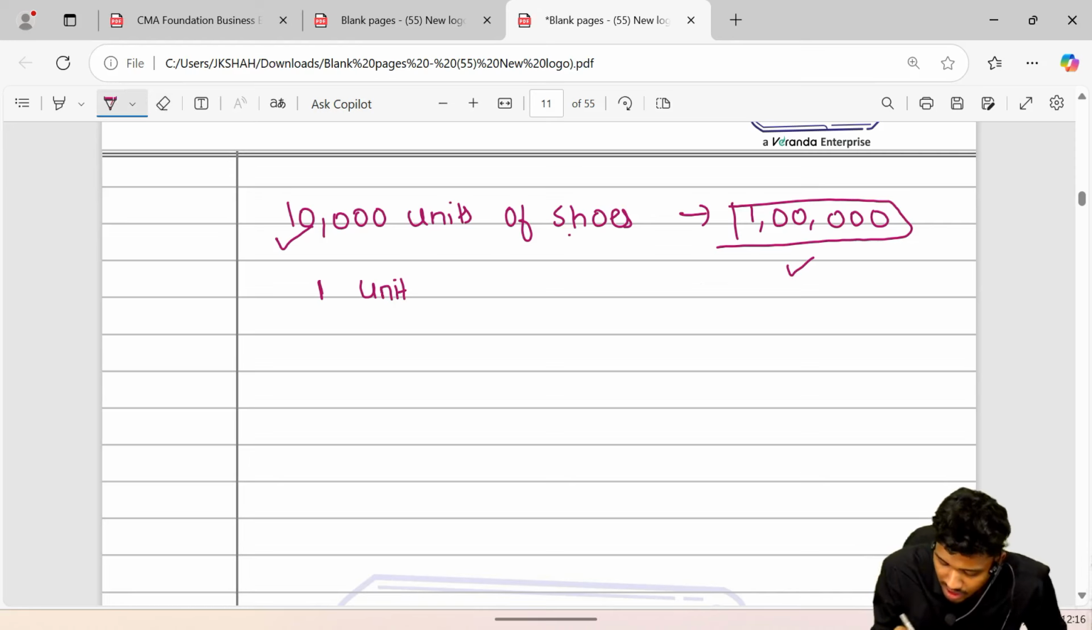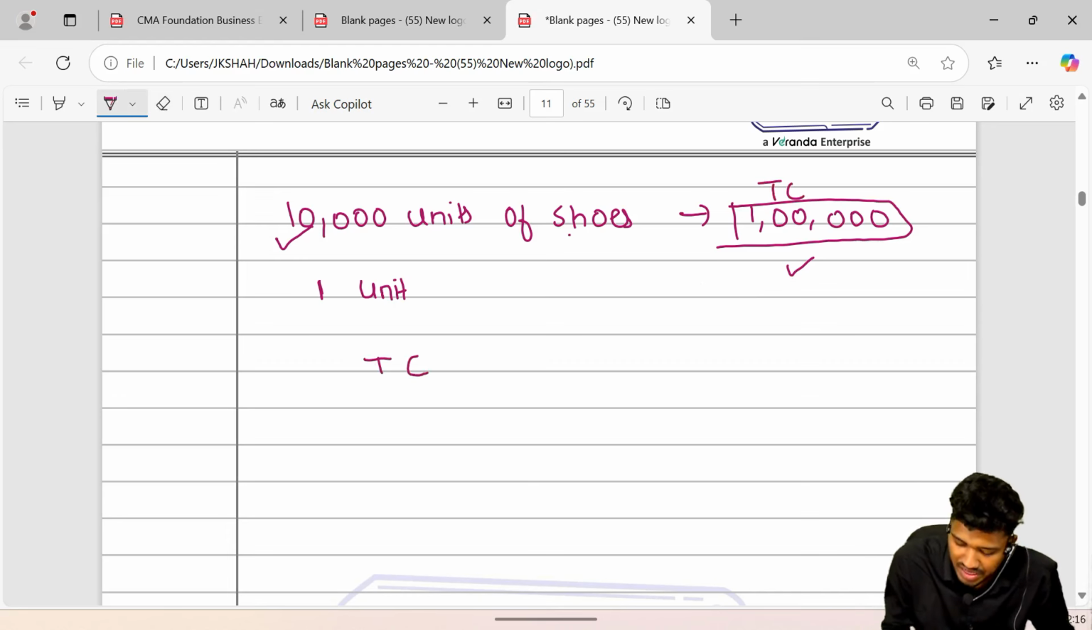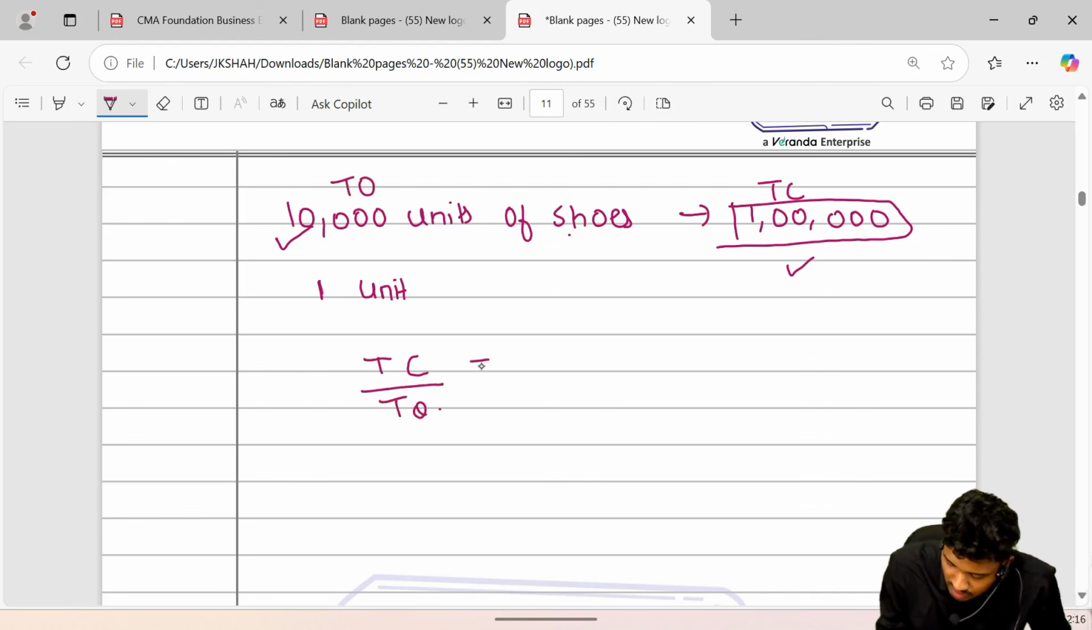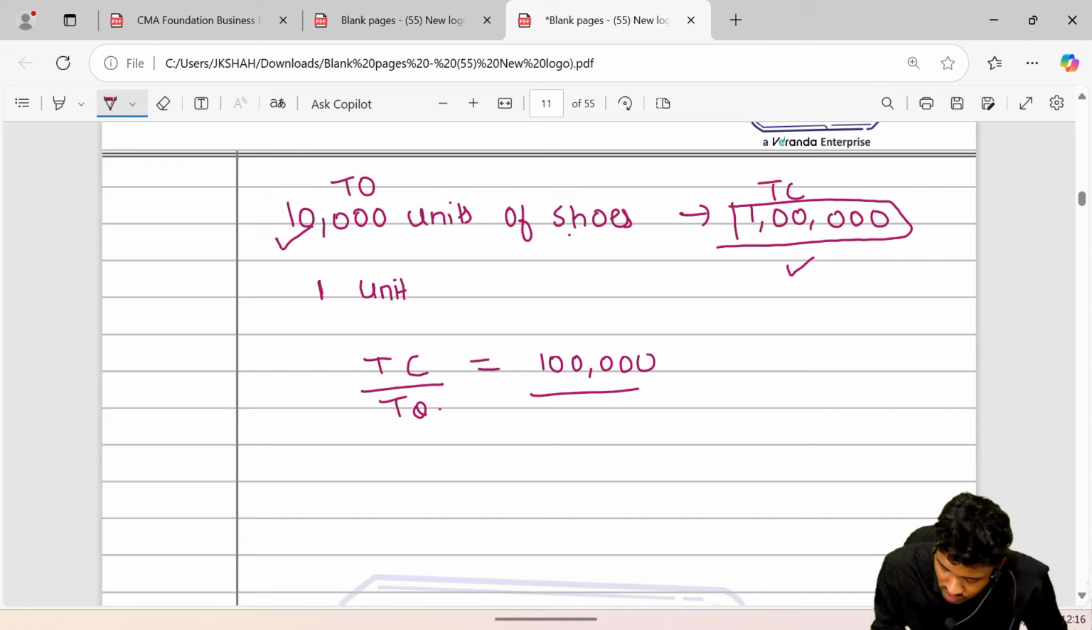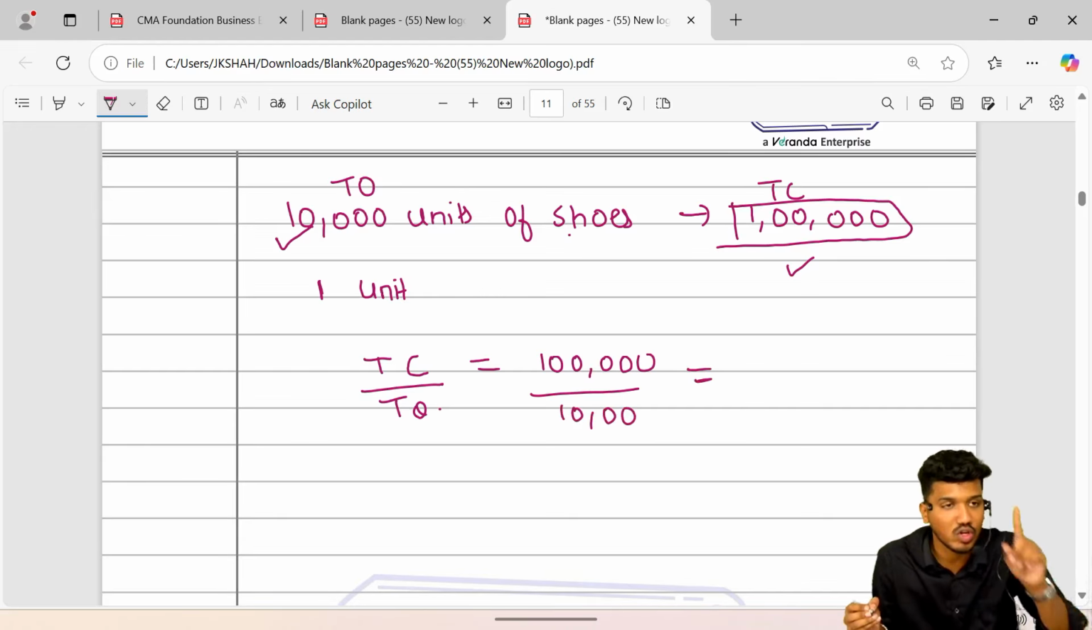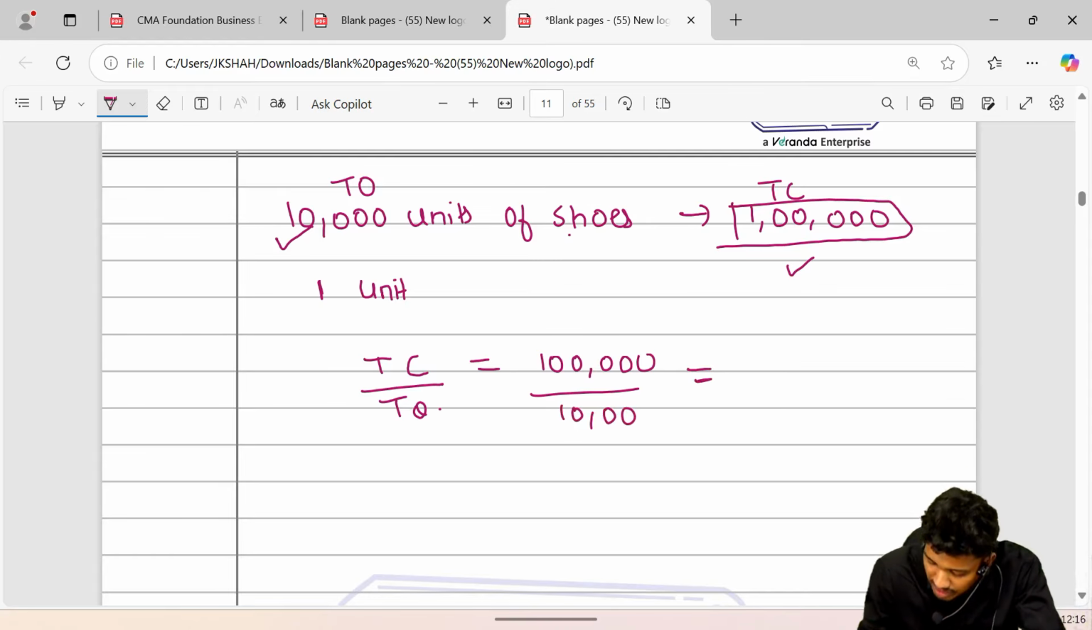Okay, I'll tell you. It is basically total cost divided by total output, that is total quantity. So basically total cost was rupees 1 lakh divided by total quantity, which is 10,000. I got the cost per unit. The cost of production of 1 unit was rupees 10.